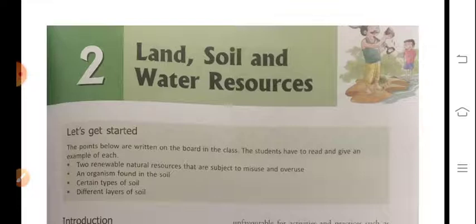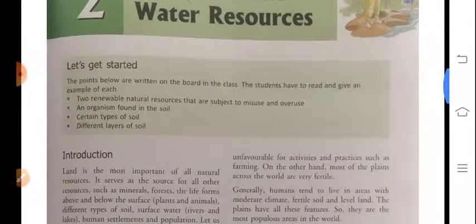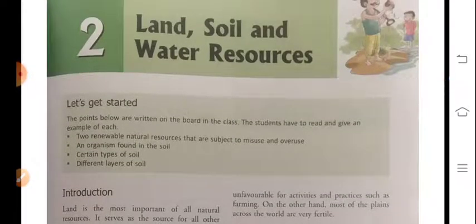Dear students, as this is revision time and in the previous classes you have received the explanations of this chapter, but once again we are going to revise this chapter. Now this is chapter number 2, Land, Soil and Water Resources.